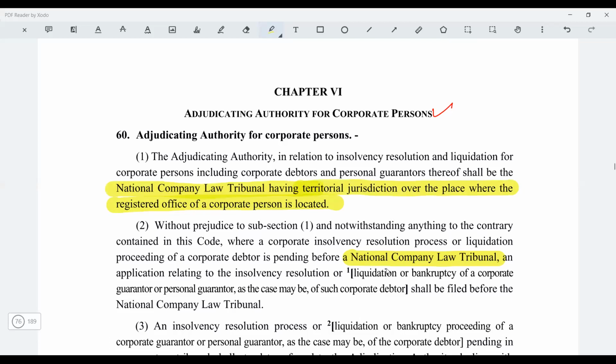So let's say a company from Mumbai is filing a CIRP against a debtor in Delhi. So the application will be filed in which NCLT? Mumbai. No, Delhi. The debtor is in Delhi, na? The company is from Mumbai. It wants to file the application against the debtor which is in Delhi. So the application will be made in the Delhi NCLT.